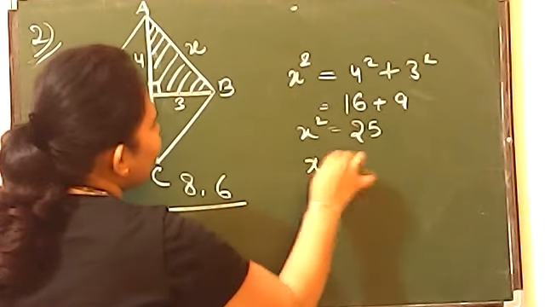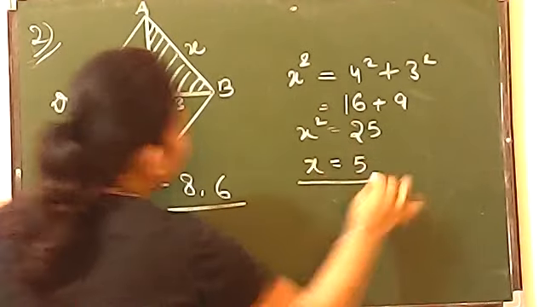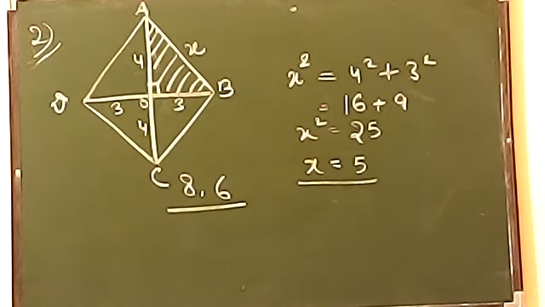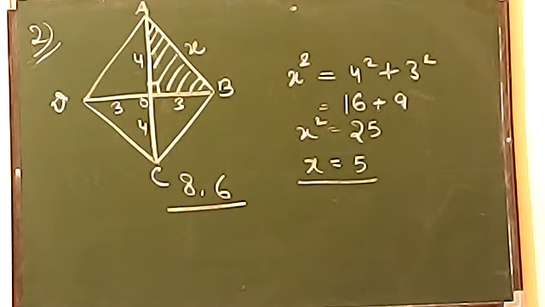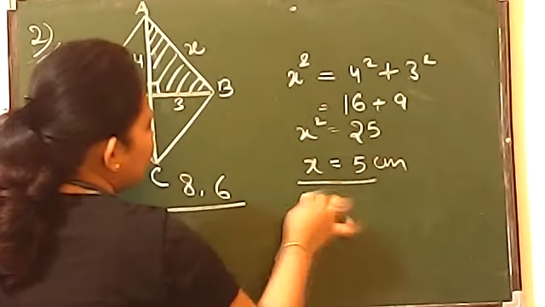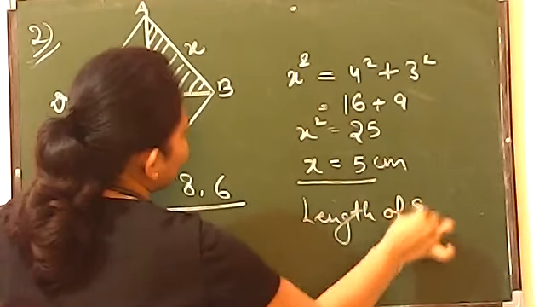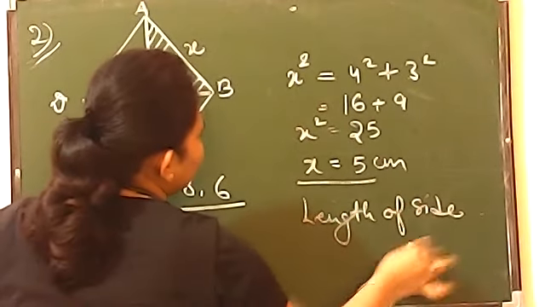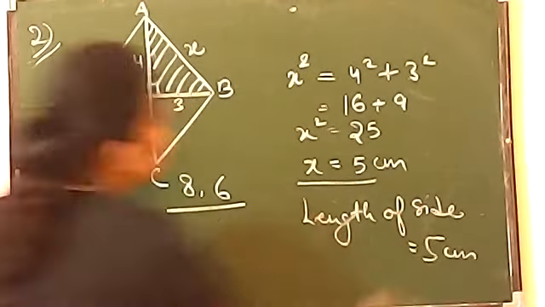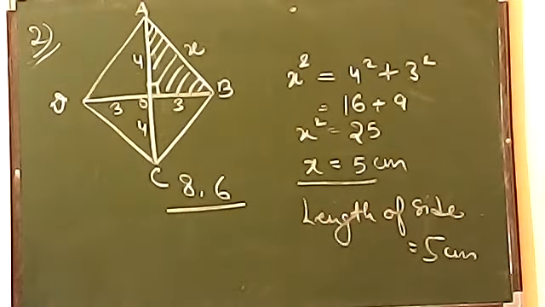It means the value of x is 5. Now the question was in centimeter, I hope. Yes, it was in centimeter. So the length of the side is coming as 5 centimeter. So our answer is the length of the side is 5 centimeter in this case.